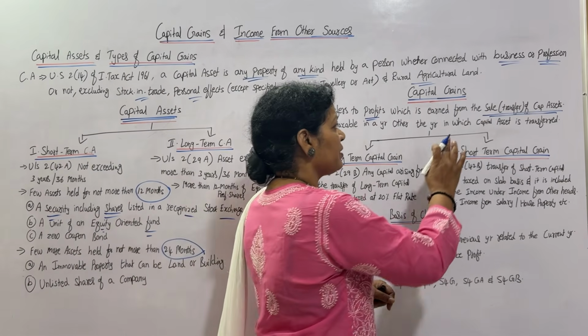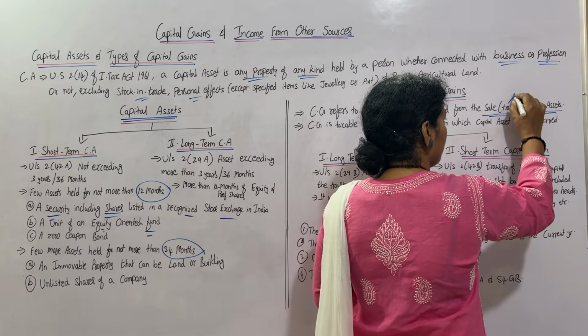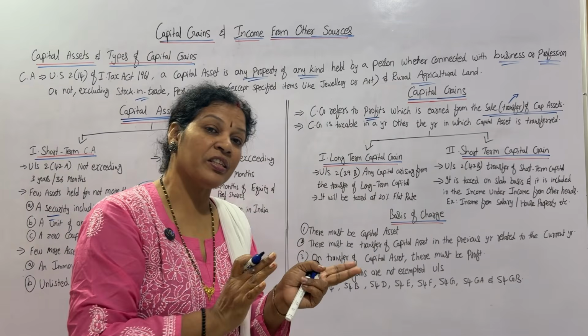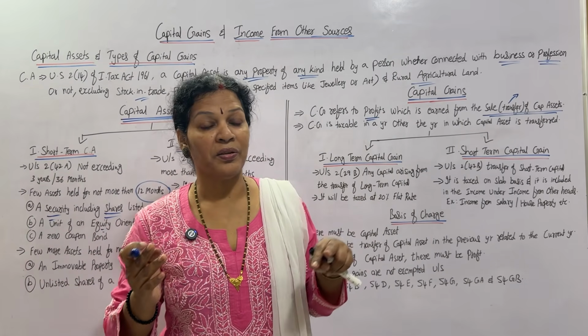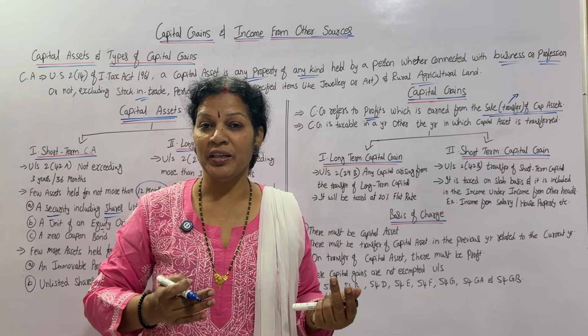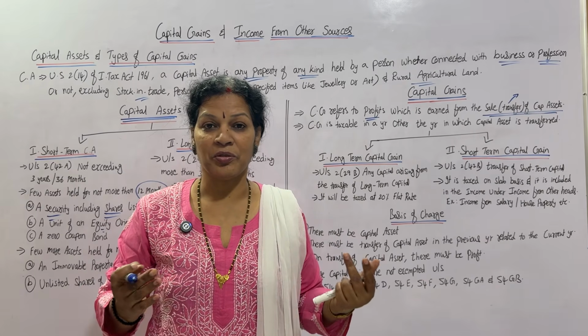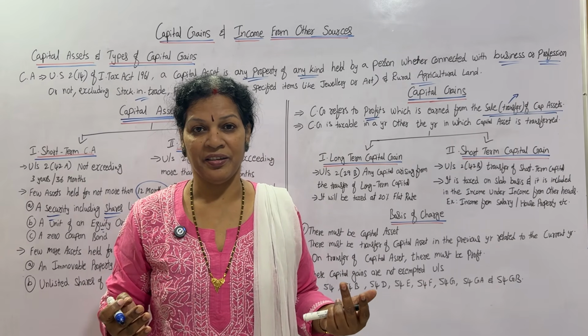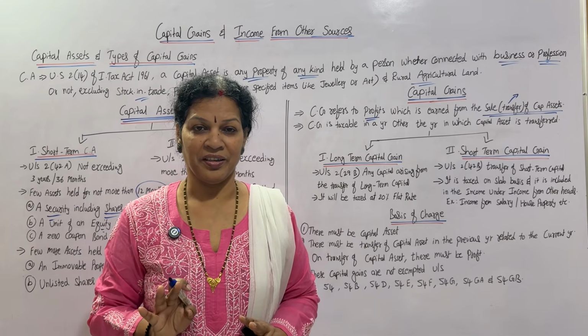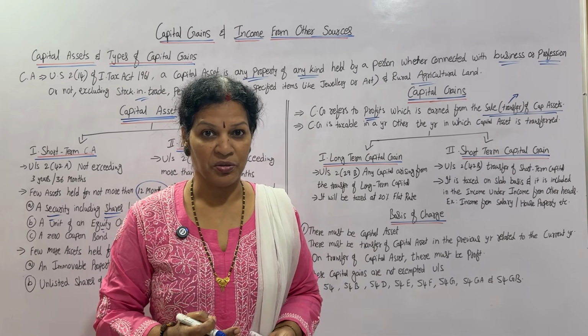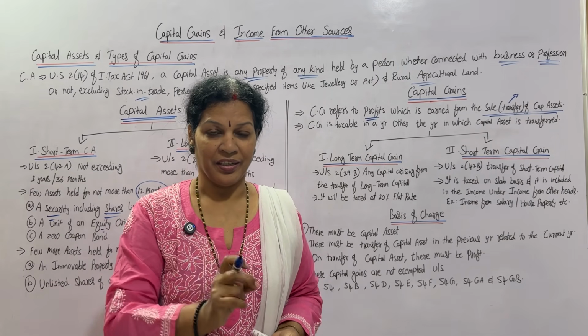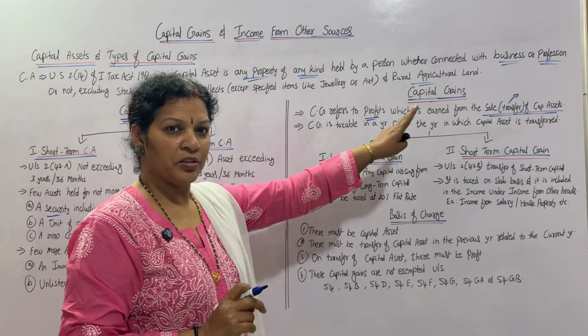But sale we always consider as a transfer. We use another word for sale, which is transfer. When you transfer the assets and get a profit, that is called capital gain. Transfer means sale only. From here onwards we will be using the word transfer for sale. Now, you understood this concept.